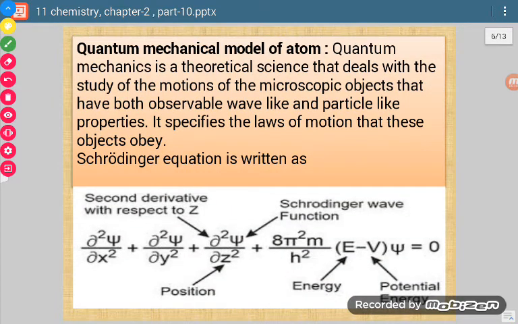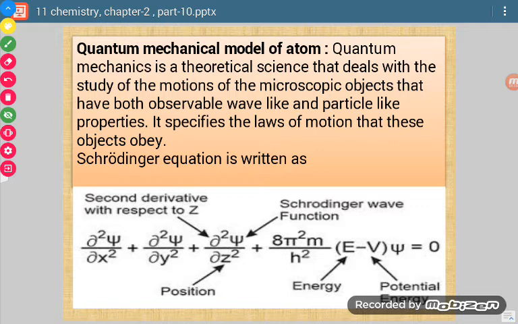Now what is there in the quantum mechanical model of the atom? The quantum mechanical model is a theoretical science. It deals with the study of the motions of microscopic objects that have both observable wave-like and particle-like properties. It specifies the laws of motion that these objects obey. So what do we mean by this? We mean that it is a theoretical concept.